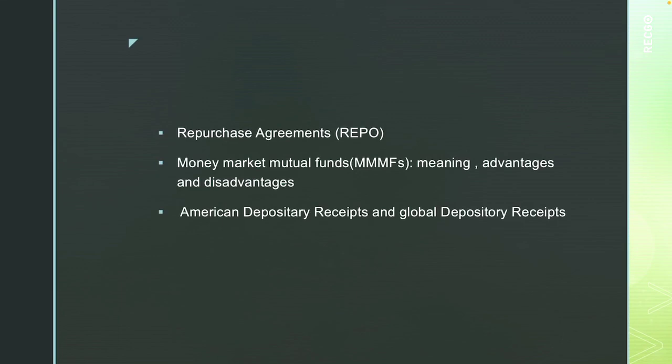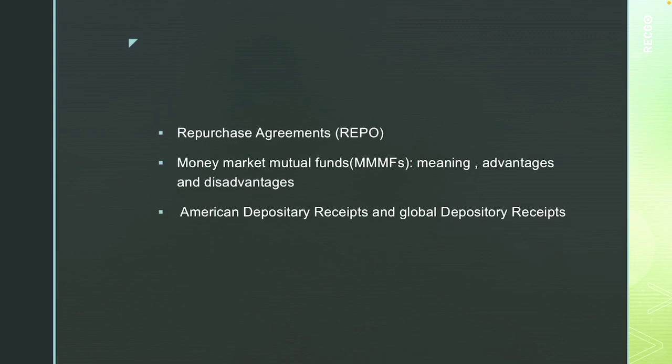Lastly, American depository receipts and global depository receipts. American depository receipts are instruments in the nature of depository receipt and certificate. These instruments are negotiable and represent publicly traded local currency equity shares issued by non-American companies.